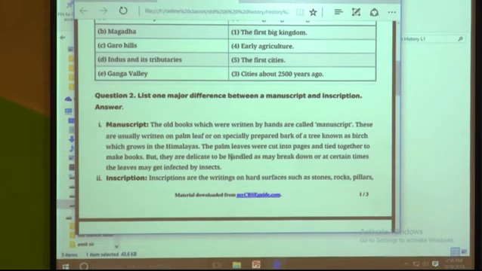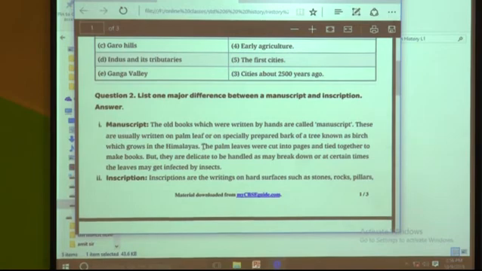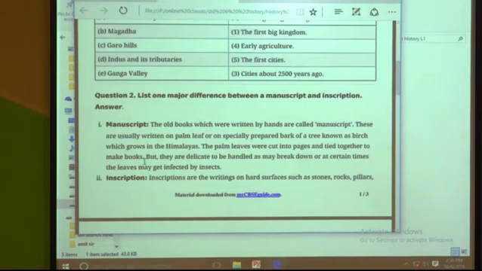Again, how did they make a book from these palm leaves? They used to cut the palm leaves into pages and tie them together to make a book. But it also had some demerits, like they were so delicate that many would break down, or at certain times the leaves may be infected. Now this was about manuscripts.